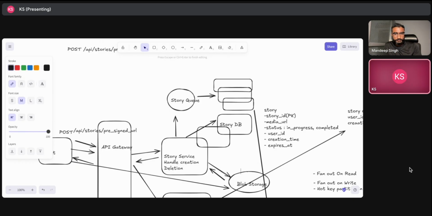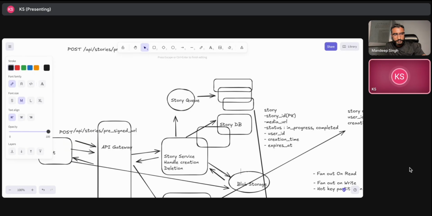So what I feel is that we need to enforce the ephemerality at every layer, like you said. So metadata needs to have an immutable expires at field, which I feel we will have in the story table. The cache has to use the TTLs really well. And the read always verifies the server time against the expires at. If the server now time is greater than or equal to the expires at, we need to filter those posts out. And at the back end, I will try to have asynchronous workers that will do the hard delete. So I think that is what I'm thinking about.